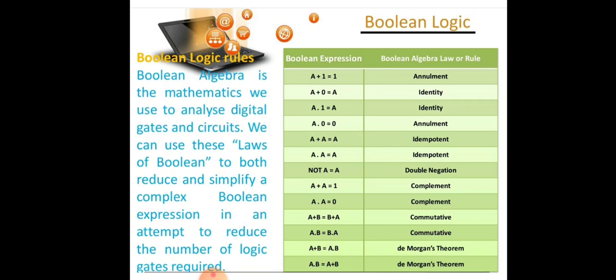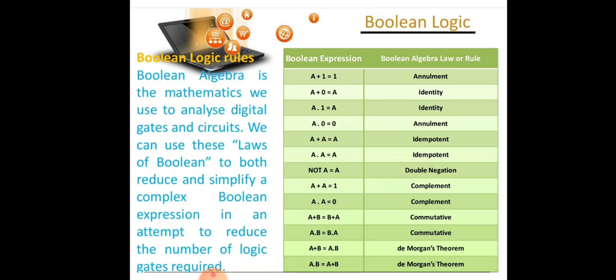Boolean logic rules. Boolean algebra is the mathematics we use to analyze digital circuits and gates. We can use these laws of Boolean algebra to both reduce and simplify a complex Boolean expression in an attempt to reduce the number of logic gates required.